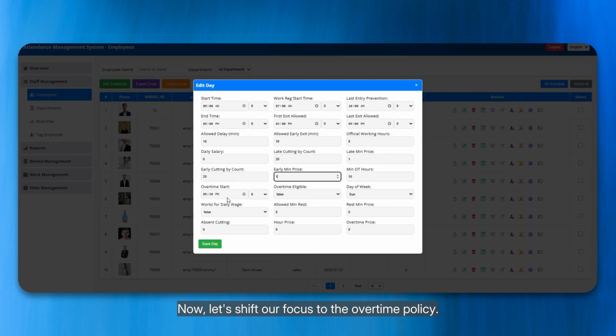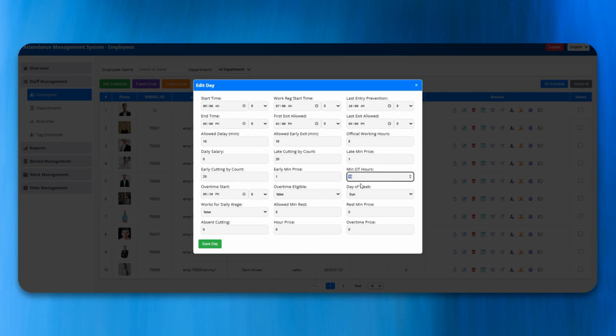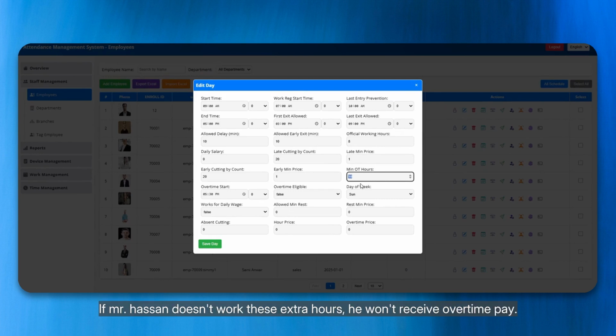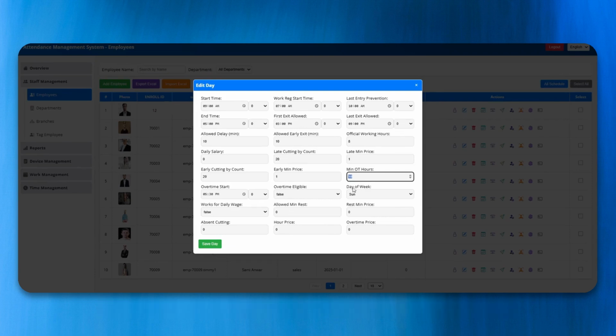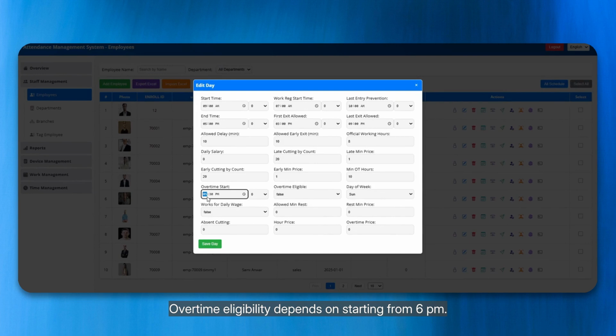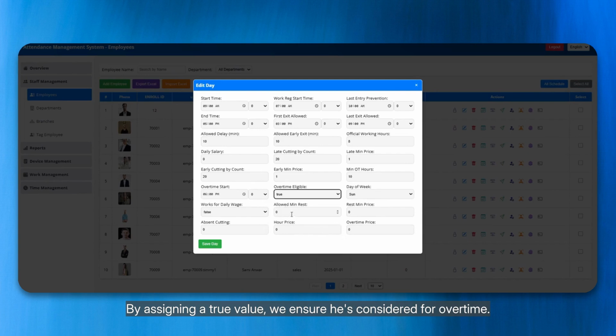Now, let's shift our focus to the overtime policy. The baseline for overtime is a minimum of 10 hours. If Mr. Hassan doesn't work these extra hours, he won't receive overtime pay. This measure helps in calculating overtime effectively. Overtime eligibility depends on starting from 6 p.m. The most crucial question is whether Mr. Hassan qualifies for overtime in the first place. By assigning a true value, we ensure he's considered for overtime. If marked as false, he won't receive overtime pay, irrespective of any initial settings.